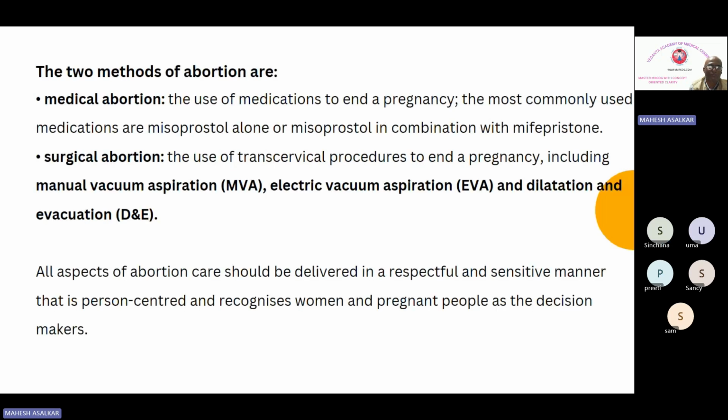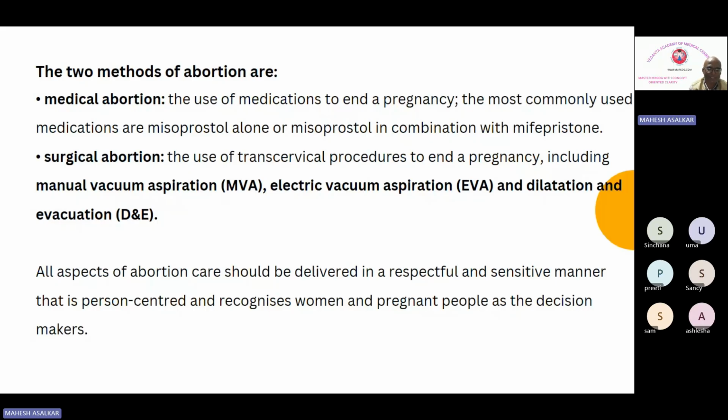So there are two methods of abortion care. One is a medical abortion and second is a surgical abortion. Medical abortion we have seen in detail, mifepristone plus misoprostol. All doses we have discussed last time. Then surgical abortion, in which we have manual vacuum aspiration and electrical vacuum aspiration. And third is a dilatation and evacuation. So in surgical, you have MVA, EVA, and D&E.